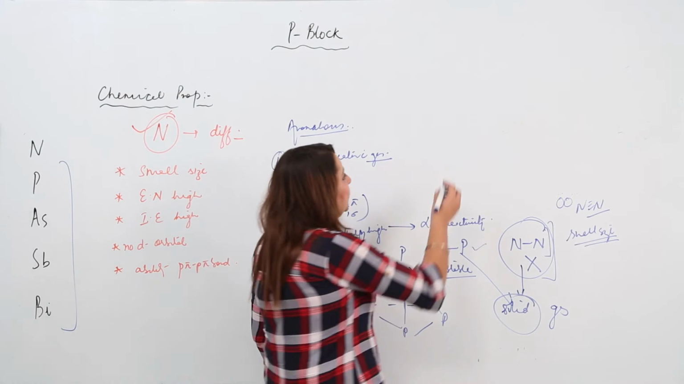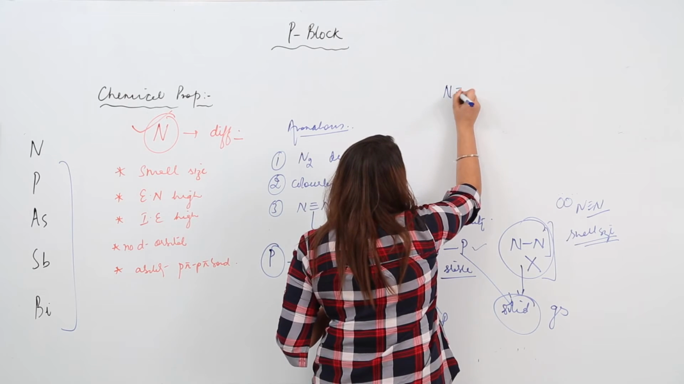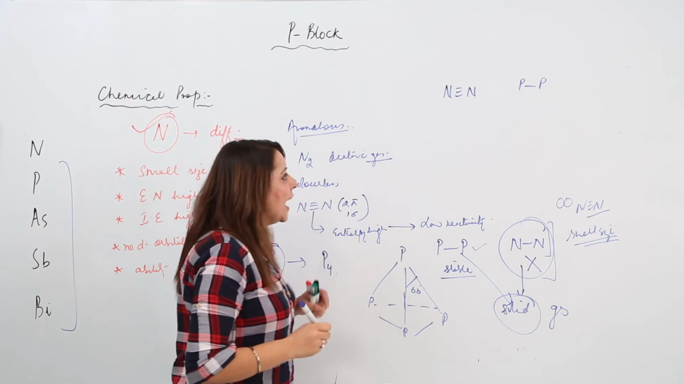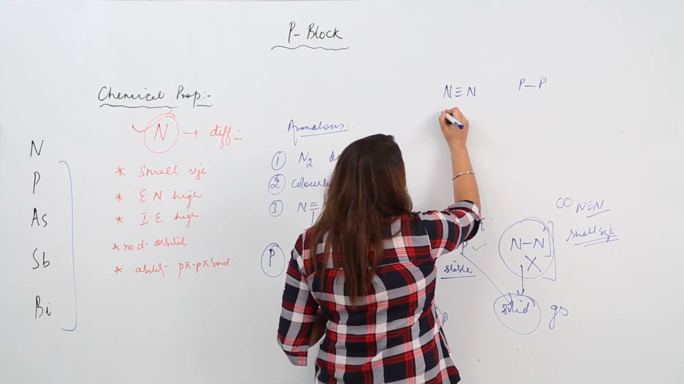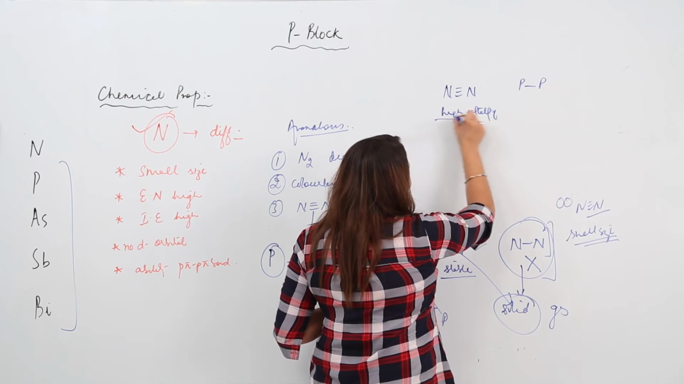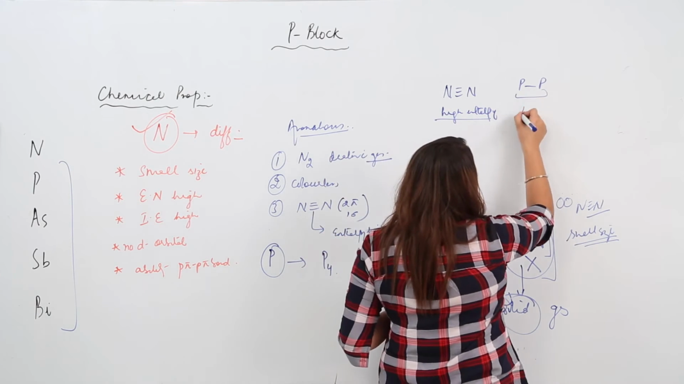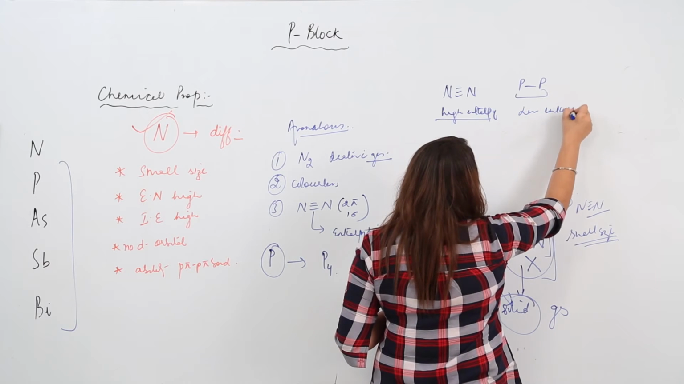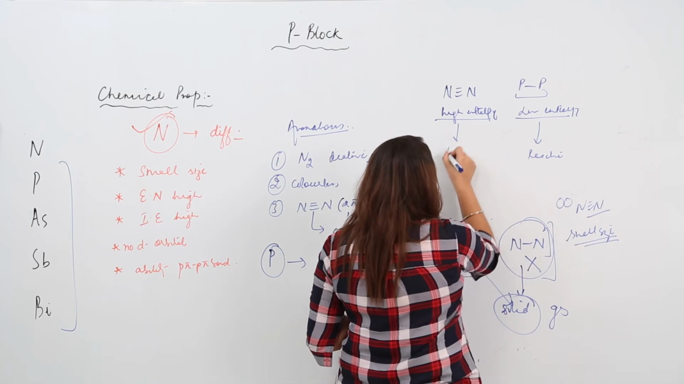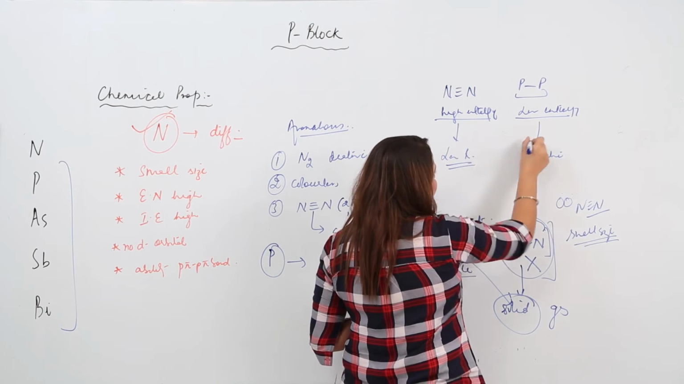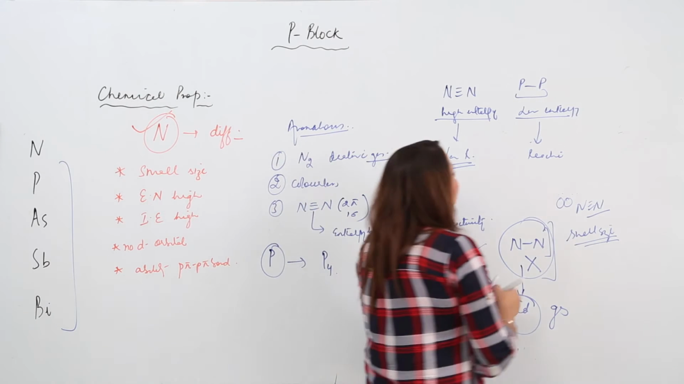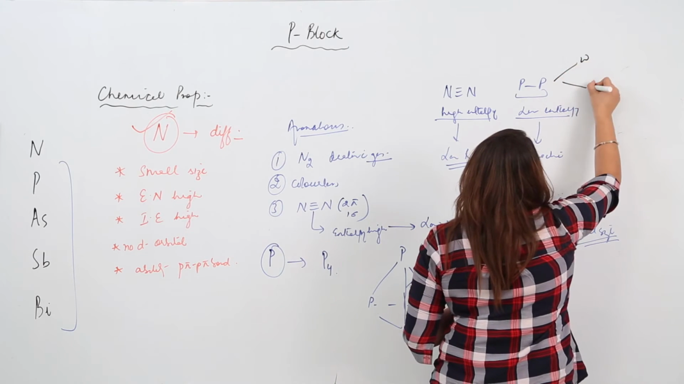Now if I compare the reactivities, my nitrogen is this and phosphorus is particularly this, right. I told you that in this case high enthalpy is required, and as compared to this, less enthalpy is required in this case. So that means this will be more reactive and this will be comparatively less reactive. This is the reason that phosphorus exists in nature in the form of white and red phosphorus.